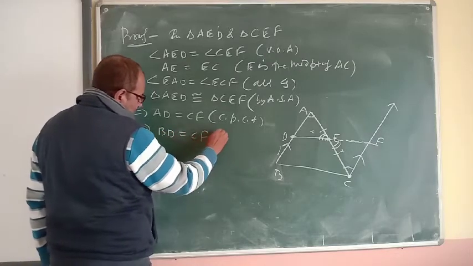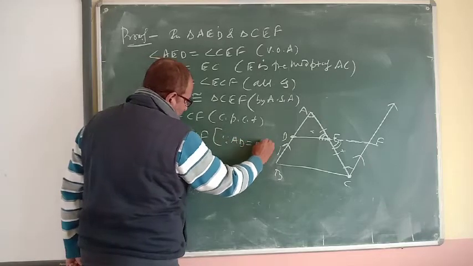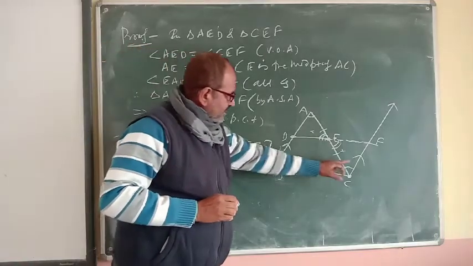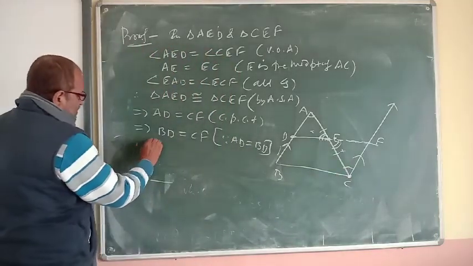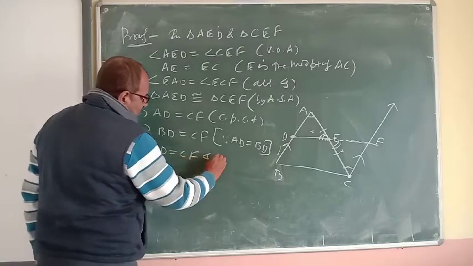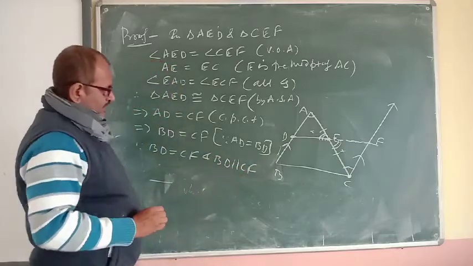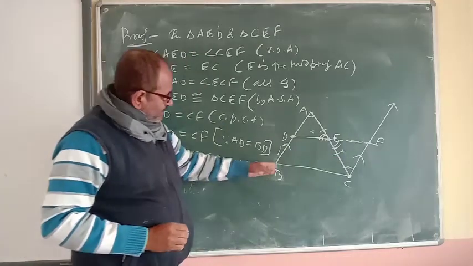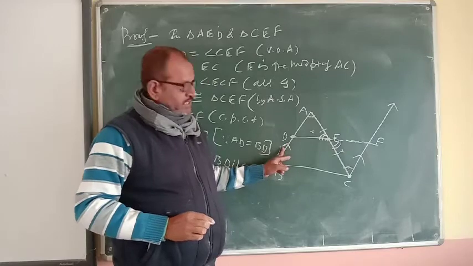So we can say that since AD and BD are equal, BD and CF are equal. Since BD is equal to CF and BD is parallel to CF, BD and CF both are equal. We have proved here. And BD and CF both are parallel by construction.